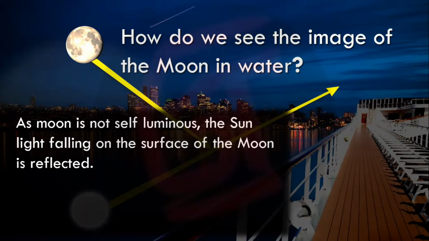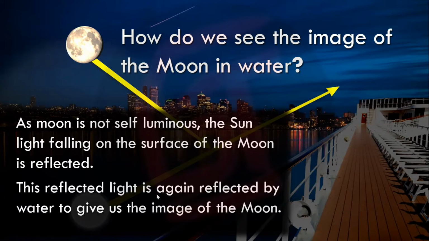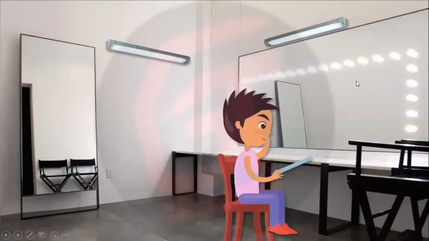As the moon is not self-luminous, the sunlight falling on the surface of the moon is reflected. So on the moon, there is the sunlight that is falling. That is the reason we can see the moon clearly. The reflected light is again reflected by the water to give us the image of the moon. So whatever light is coming on the water is again reflected to our eyes. That's the reason we can see the image of the moon.